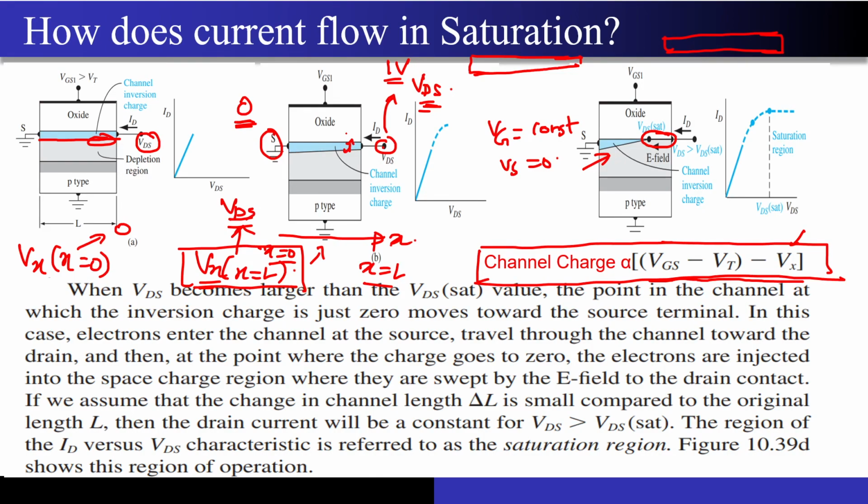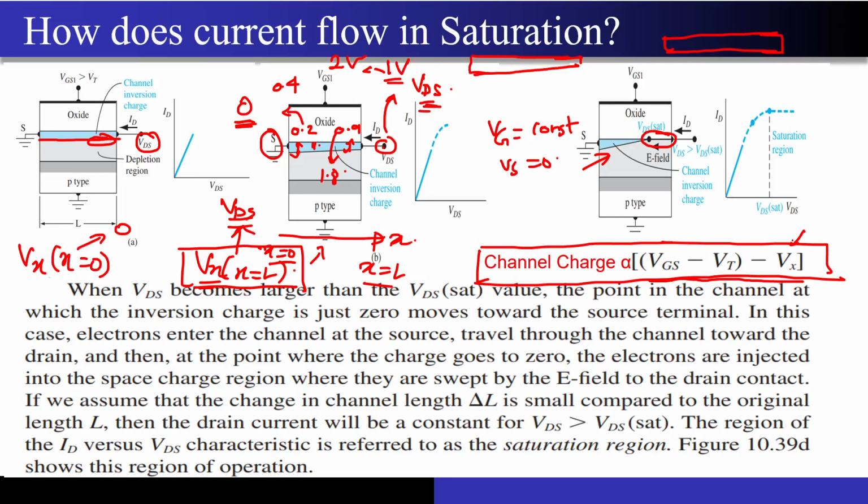Near here you will get some value like 0.9. Over here you will get the channel potential maybe something like 0.2. Now if I increase the value from 1 volt to 2 volt, what will happen? This 0.2 that you are seeing over here may become 0.4, and this 0.9 may become 1.8. So at each and every point in the channel, the potential of the channel has actually increased.